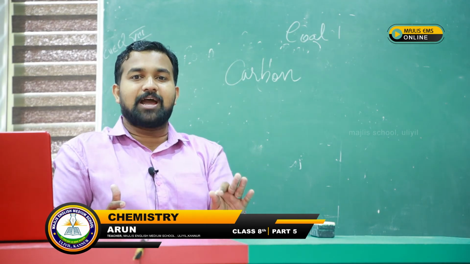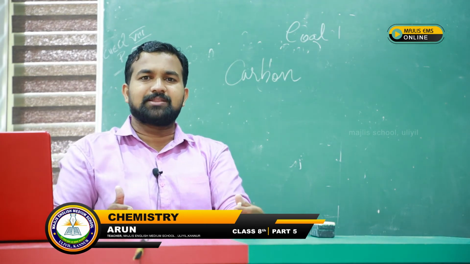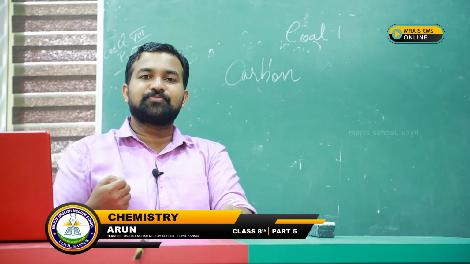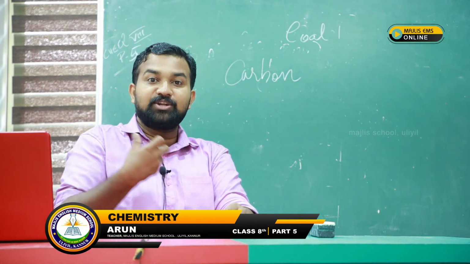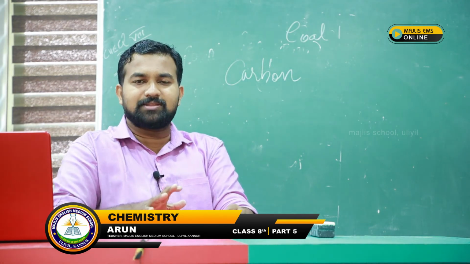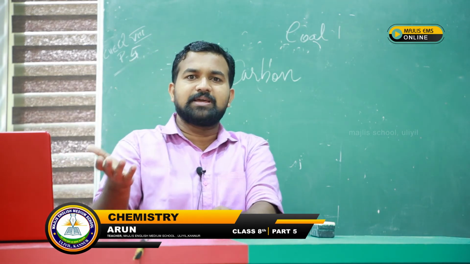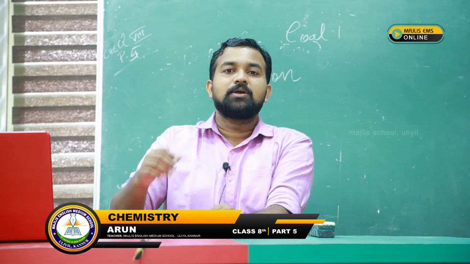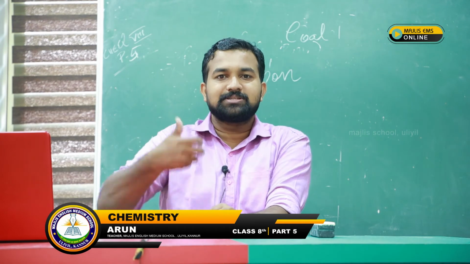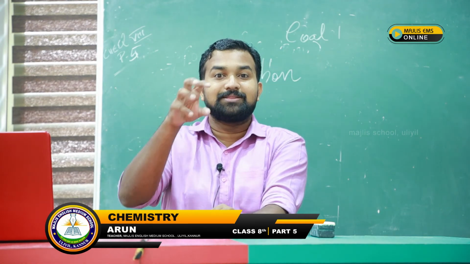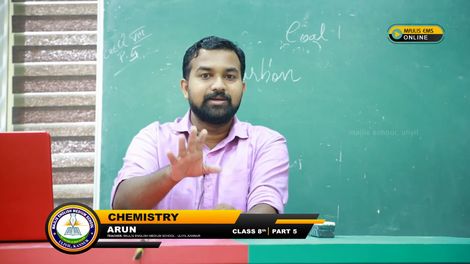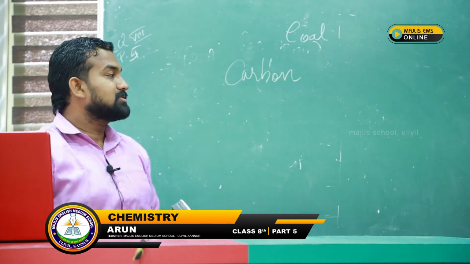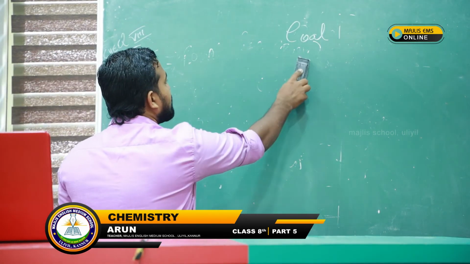Coal consists mainly of carbon, and some impurities are also there because it has been mined from the Earth's surface. Some oxygen and hydrogen will be there, but the major component is carbon. So coal is mainly made up of carbon.